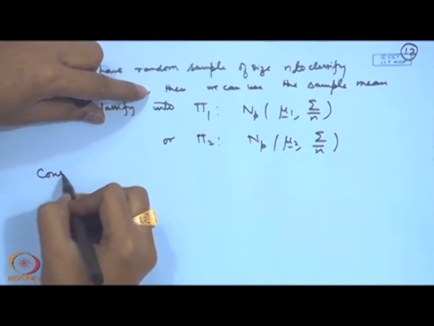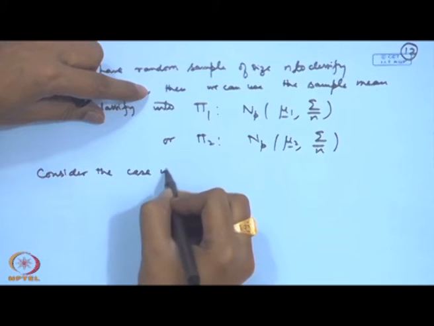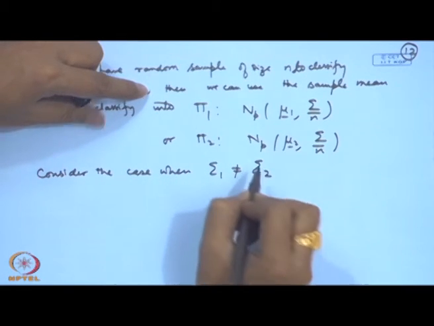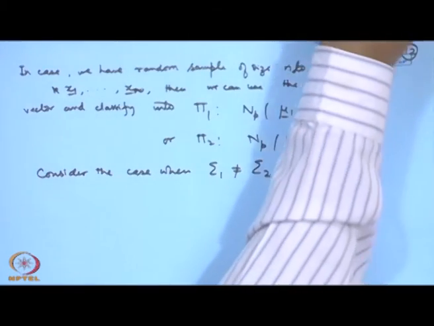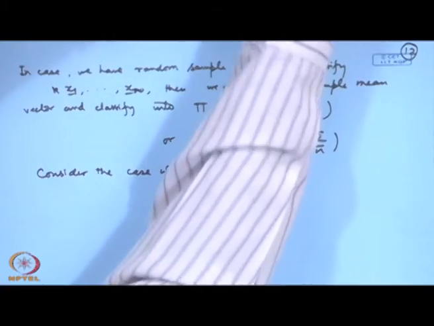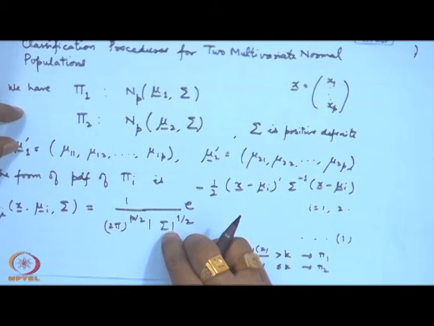For example, let us consider the case when sigma 1 is not equal to sigma 2. So, let me take up the first sheet here again, where I wrote the density function. In the density function, in that case I will get sigma I here and I will get a sigma I here.